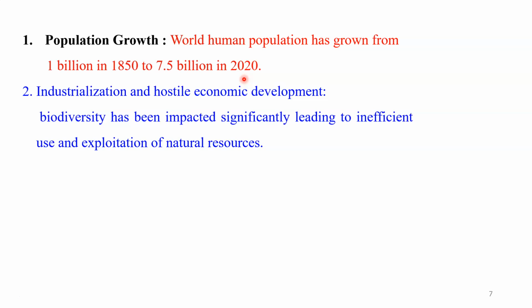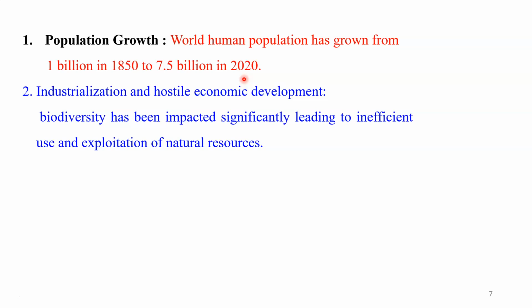Dear students, when the population grows, or the number of people increases at a particular place, it creates pressure on natural resources. They exploit more natural resources to fulfill their basic needs, be it food, shelter, cloth, or other necessities of human beings.